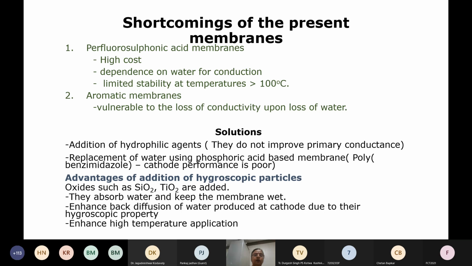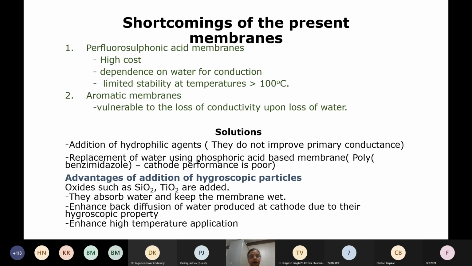If water is the problem, you try to add hydrophilic agents within the membrane and increase the conductivity. Or if you don't want water as a medium to conduct the proton, then you use a phosphoric acid based membrane like polybenzimidazole, which does not use water for conductivity.